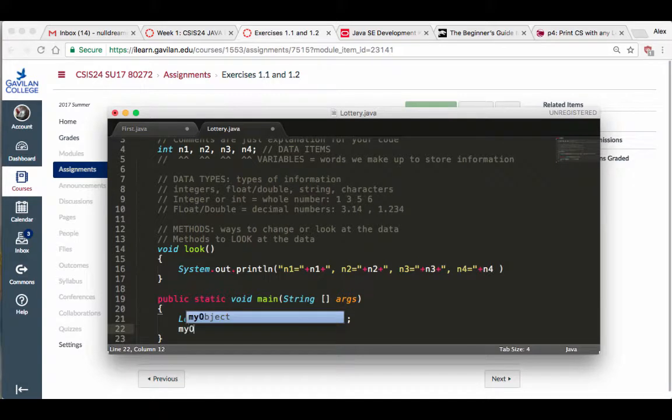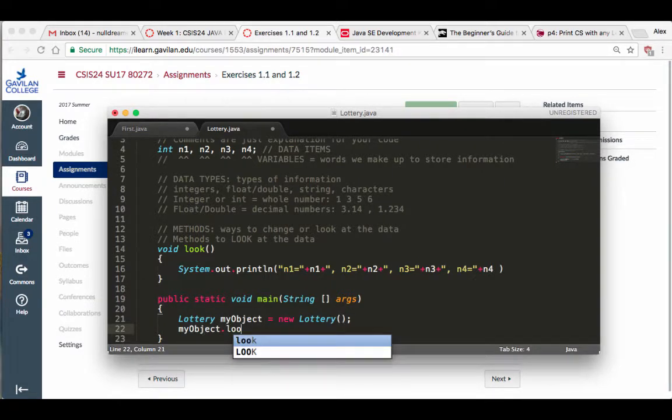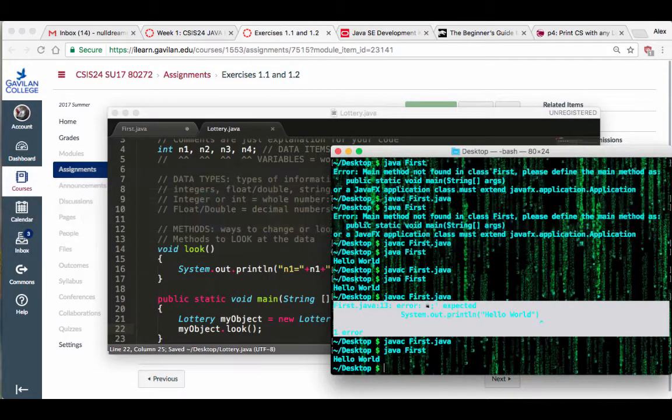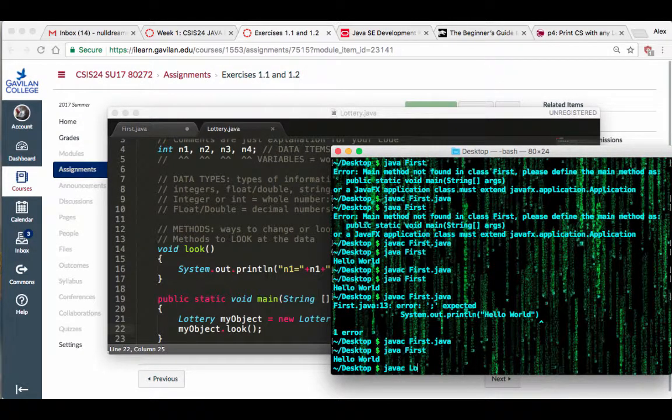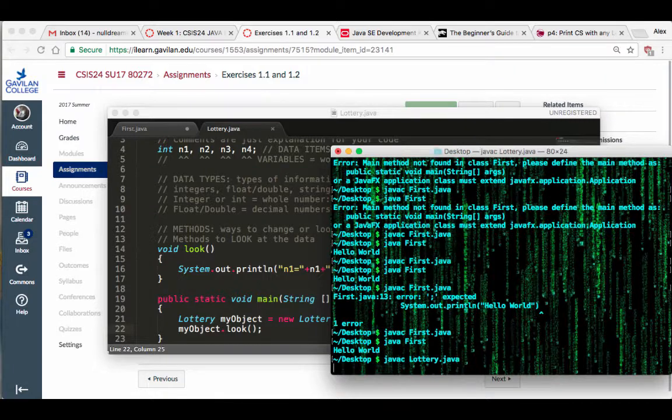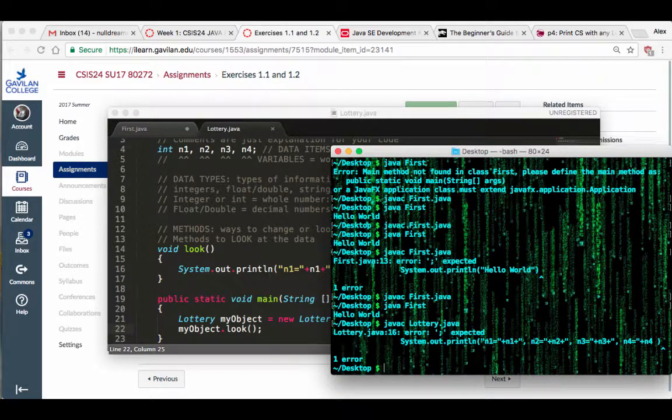I'm going to say my object dot look, and just like that. Okay, so now let's save the program. I'm going to save the lottery. I'm going to go back to my terminal. I'm going to type javac lottery.java, compile this thing. It doesn't like it.